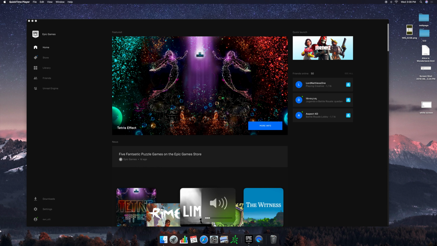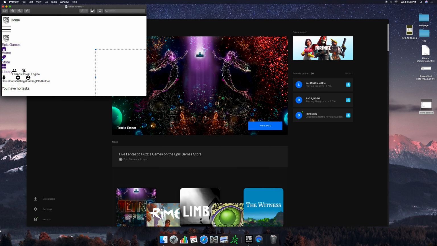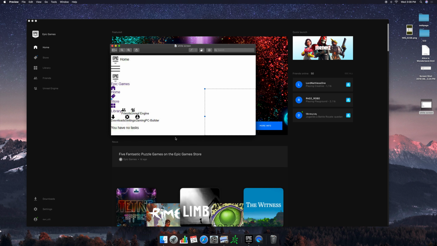This video right here is a tutorial on how to fix the white screen problem that you sometimes get in the Epic Games launcher for a Mac computer. And this is what the white screen looks like right here.